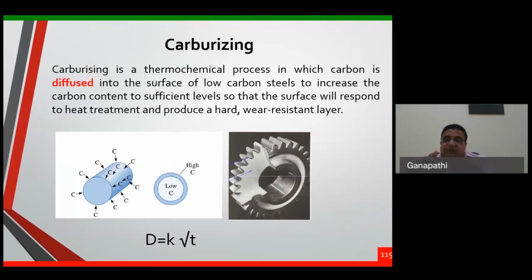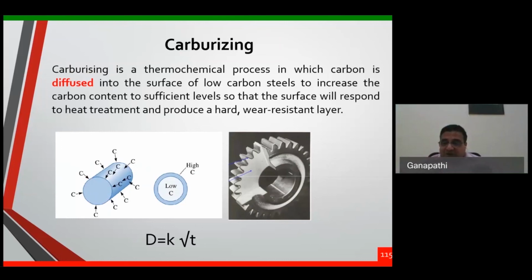Because of this diffusion, the surface will convert into a high carbon steel and the core is still a low carbon steel, because only 0.2% carbon is there. Here it is increased to about 0.7 or 0.8% carbon because of the diffusion for a depth of 1 mm, depending upon how much time you keep. At this stage, take it out from the furnace and quench it into water.